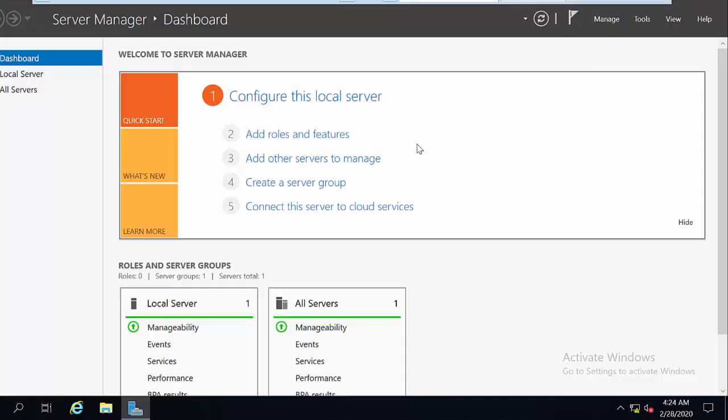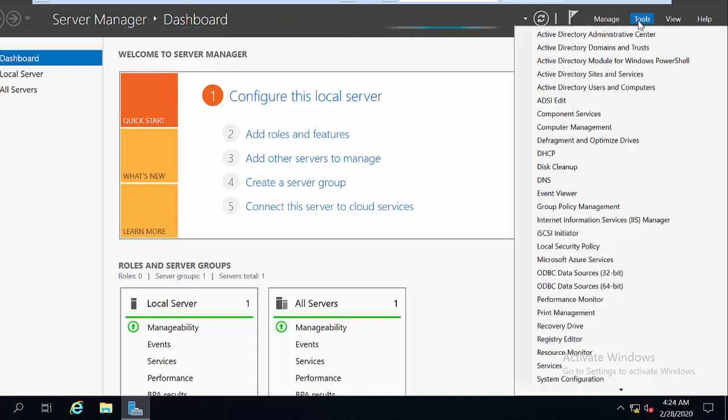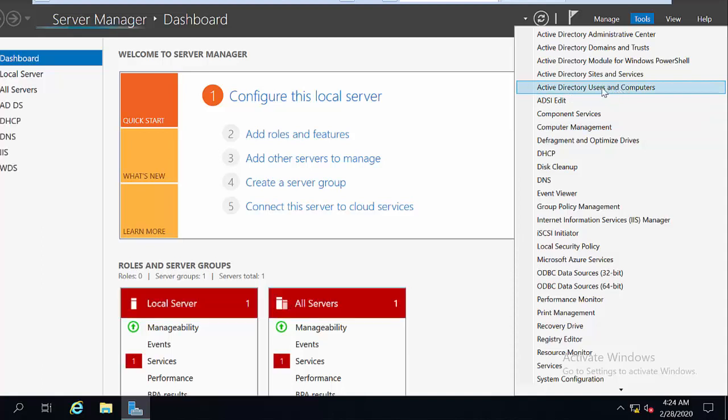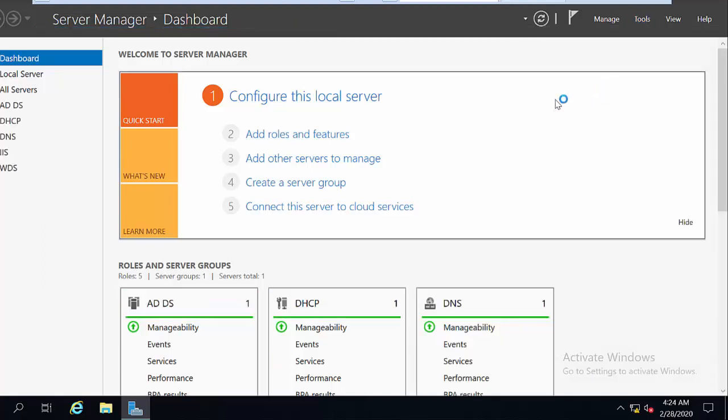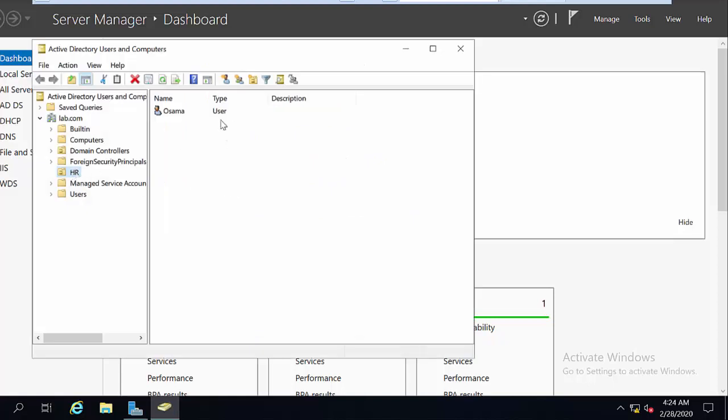Now in the Server Manager, just go to Tools. You know how we can open Active Directory, just from Tools, Active Directory Users and Computers. Now you can see I have Osama, I have HR, and I have Osama in the HR, right?